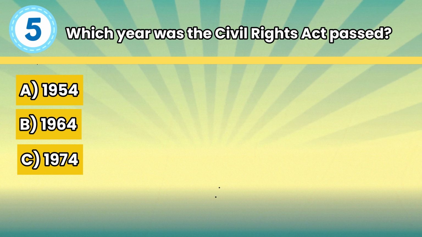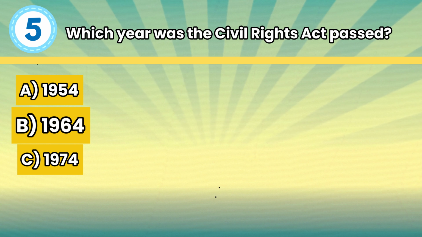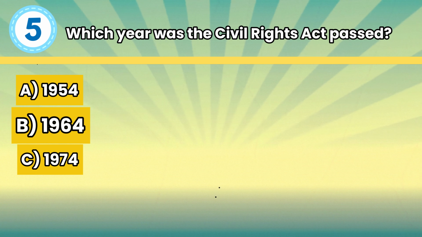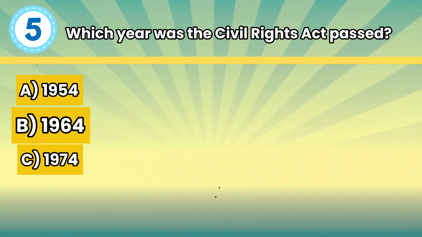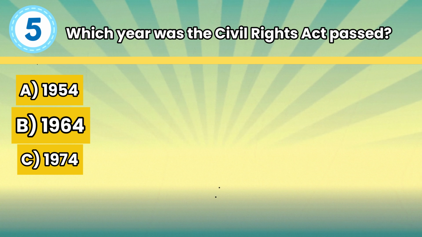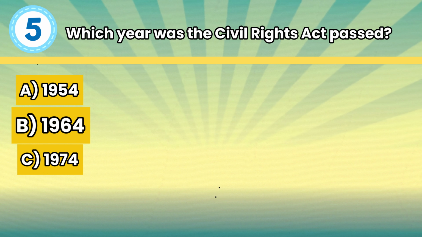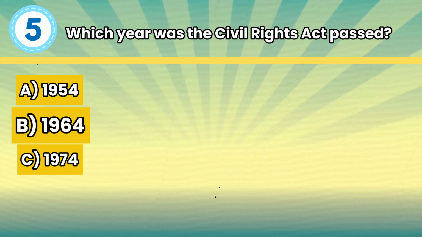The correct answer is B. 1964. The Civil Rights Act of 1964 is a landmark piece of legislation in the United States. It outlawed discrimination based on race, color, religion, sex, or national origin. It ended segregation in public places and banned employment discrimination.